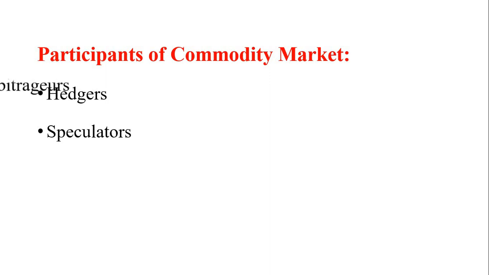The third one is arbitrageurs. Arbitrage refers to the simultaneous purchase and sale in two markets. Simultaneously, they can buy and sell, right? Simultaneously in the market, so that the selling price is higher than the buying price by more than the transaction cost, resulting in riskless profit. So these are all the three different types of participants of the commodity market.